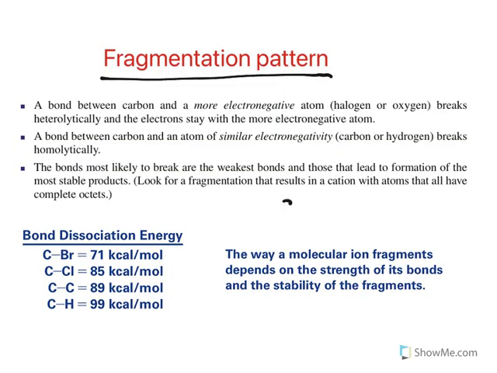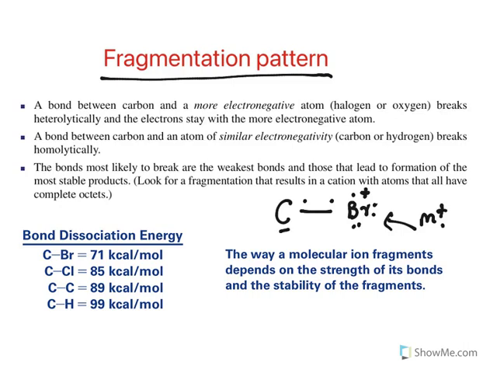Let us understand a bond. Let's say there is a bond between carbon and bromine. Now halogen has got 7 electrons. These are 6 and 1 electron is like this. So when you use the electron beam, it will knock out this electron and you get a positive charge there. So here this is the molecular ion. This is how a molecular radical looks.